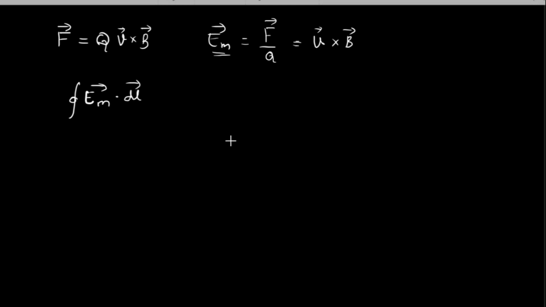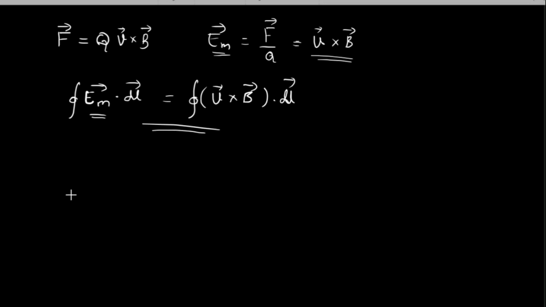Because for stationary or for static EMF, mathematically we have represented the induced EMF as closed integral E dot dl. What is E there? E vector is nothing but electric field intensity. The same electric field intensity is now represented as EM, motional electric field intensity, and this EM is nothing but V cross B. So I will just substitute that in this expression. So I get it as V cross B, because EM is V cross B. So V cross B dot dl.